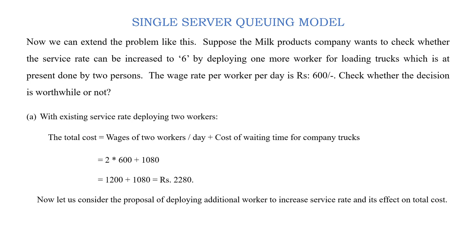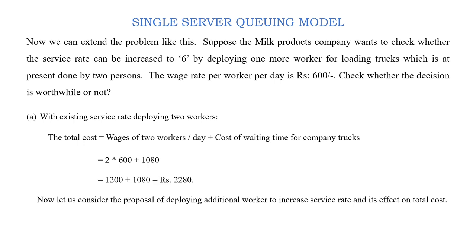Now with the existing service rate, where the company is employing 2 workers for loading, the total cost is wages of 2 workers per day plus cost of waiting time for company trucks per day. So it is 2 into 600, because the wage rate is 600 rupees per day per worker, plus 1080, the cost we have calculated for the waiting time for company trucks in queue. So put together it is 2280.